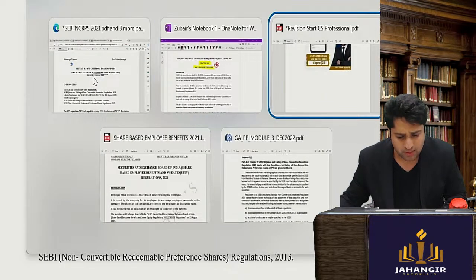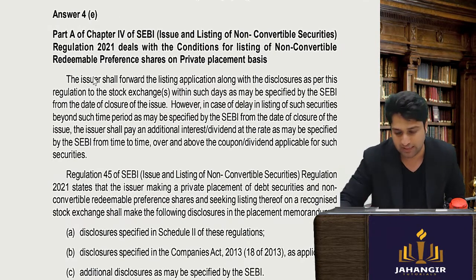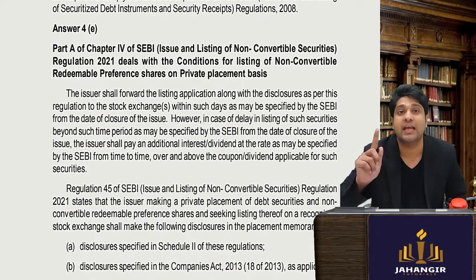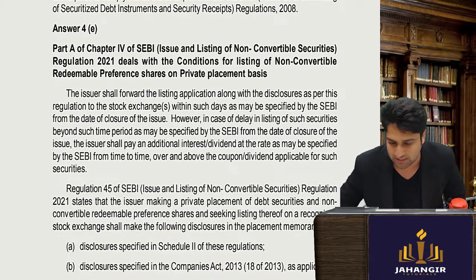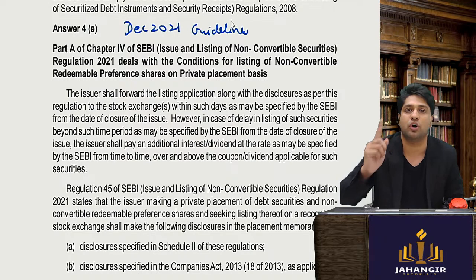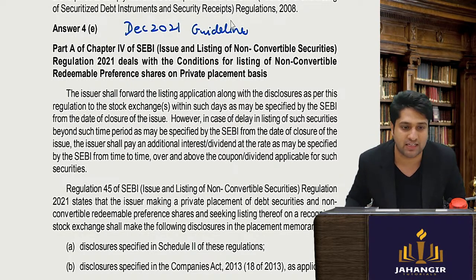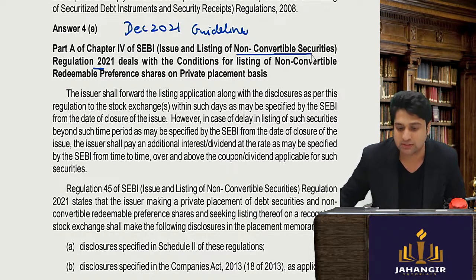Now how do I say that this is applicable in your June 23 exams? Pay attention to what I'm saying. In your December 2022 guideline answers, when they asked a question on non-convertible redeemable preference shares, the guideline answers spoke about the 2021 regulation on non-convertible securities.